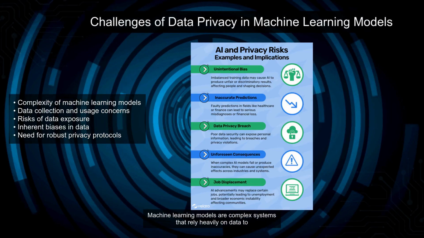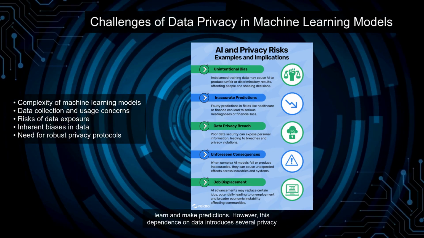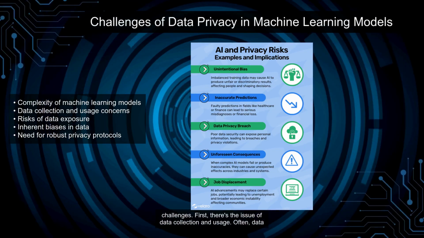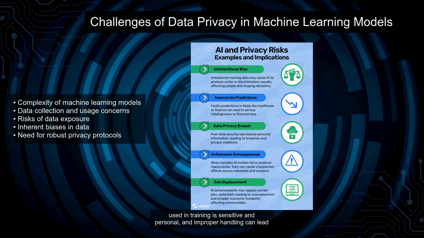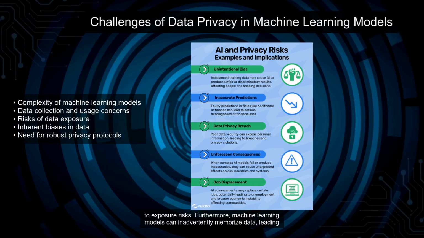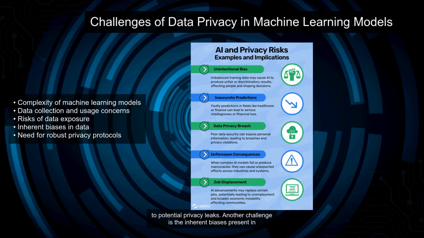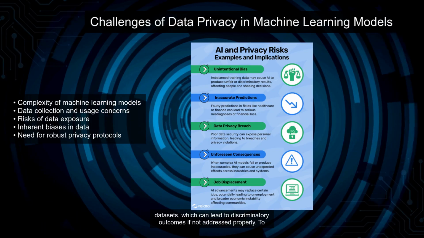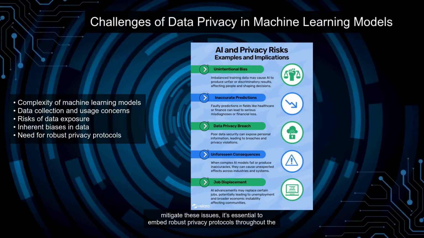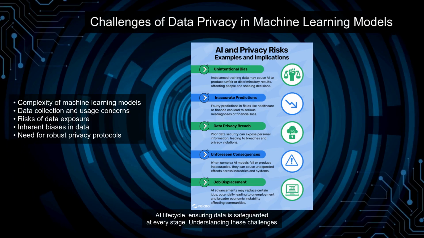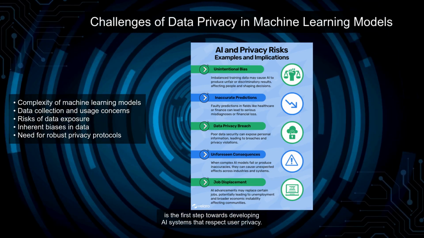Machine learning models are complex systems that rely heavily on data to learn and make predictions. However, this dependence on data introduces several privacy challenges. First, there's the issue of data collection and usage. Often, data used in training is sensitive and personal, and improper handling can lead to exposure risks. Furthermore, machine learning models can inadvertently memorize data, leading to potential privacy leaks. Another challenge is the inherent biases present in datasets, which can lead to discriminatory outcomes if not addressed properly. To mitigate these issues, it's essential to embed robust privacy protocols throughout the AI lifecycle, ensuring data is safeguarded at every stage. Understanding these challenges is the first step towards developing AI systems that respect user privacy.